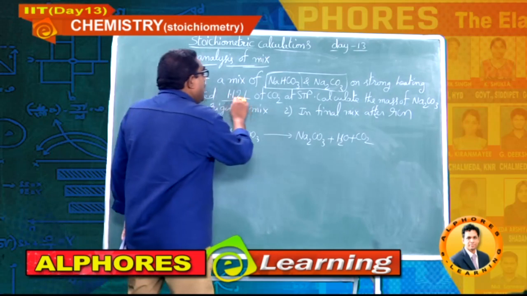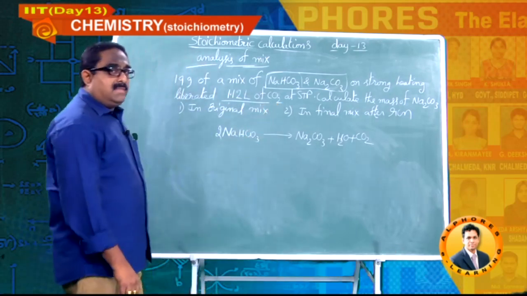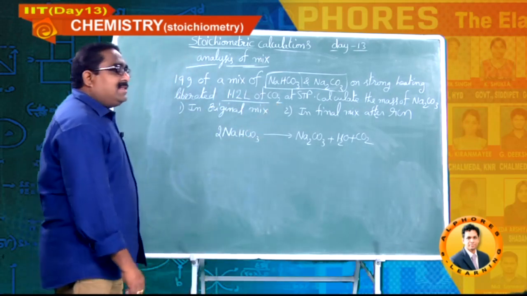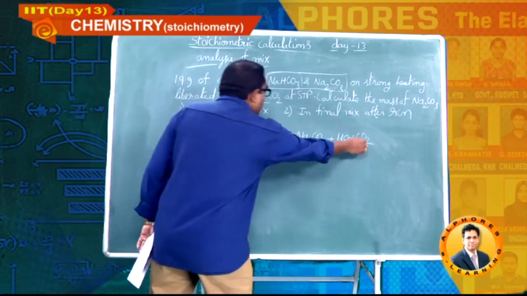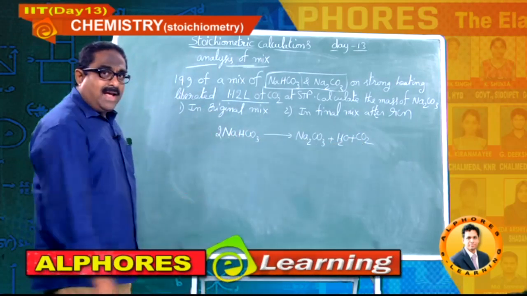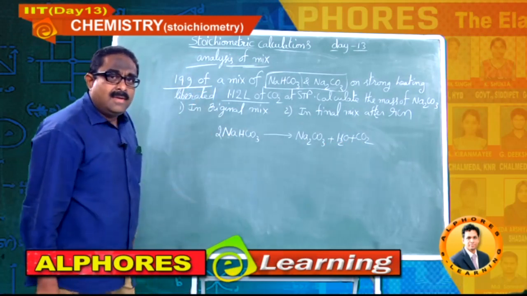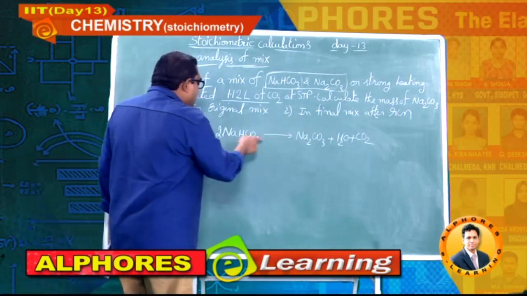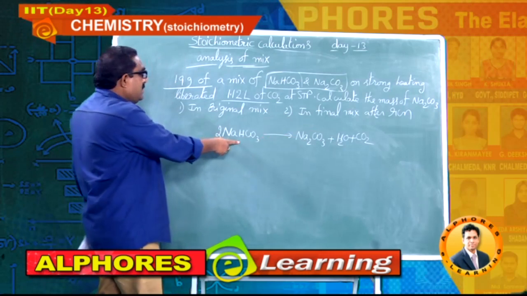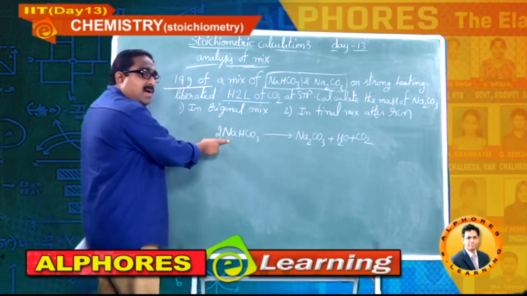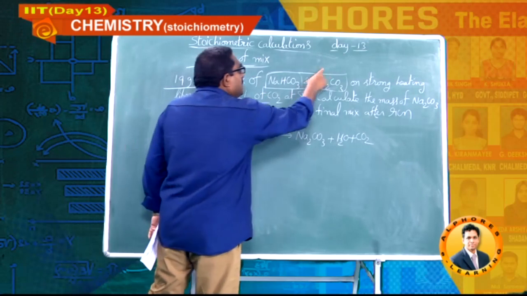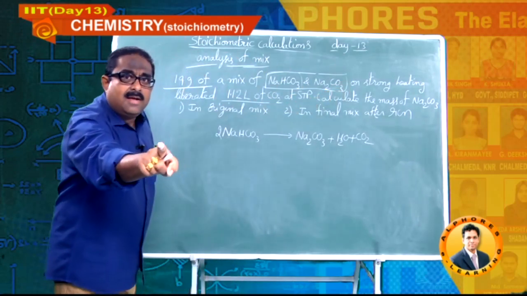He has given the volume of carbon dioxide at STP. So from this data you can find out the mass of sodium bicarbonate, and the total mass of the mixture he has given. Once you are able to find the mass of sodium bicarbonate, 19 minus the mass of sodium bicarbonate will give the mass of sodium carbonate in the original mixture.